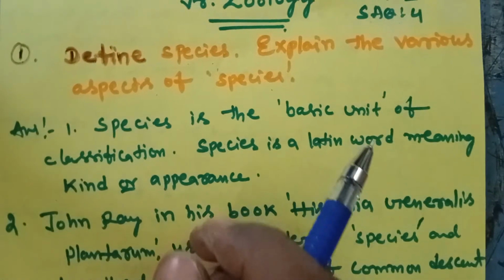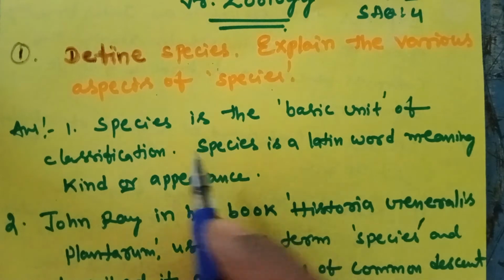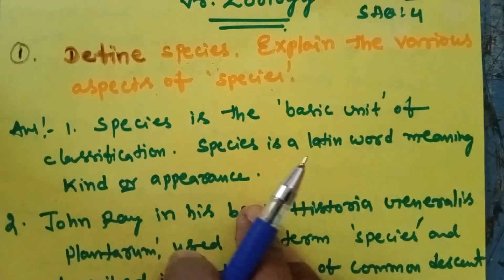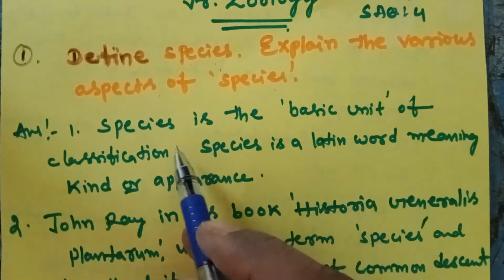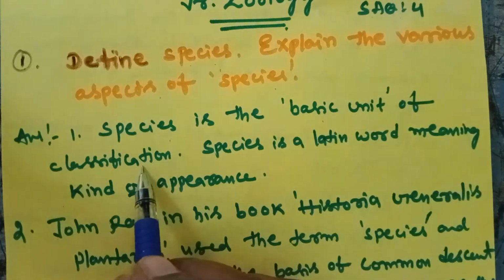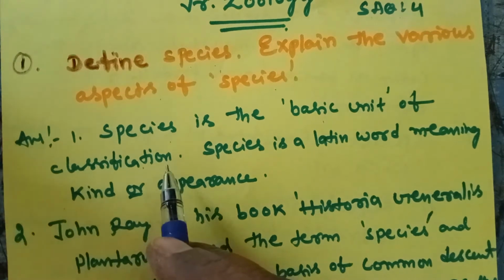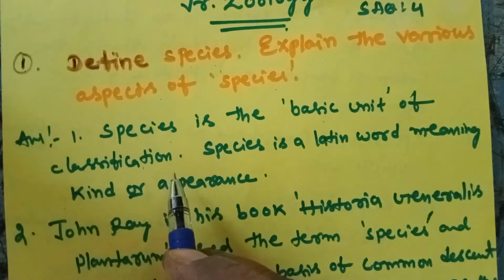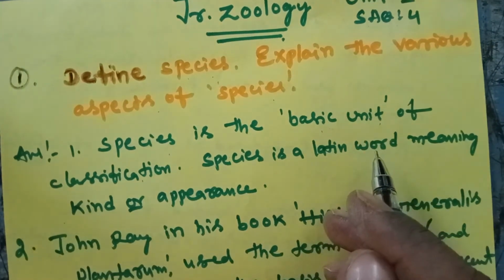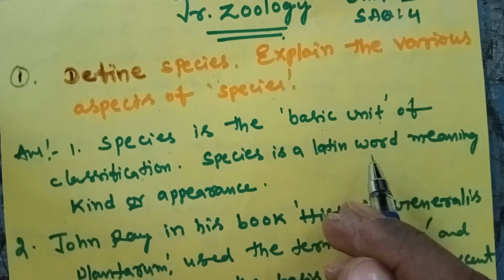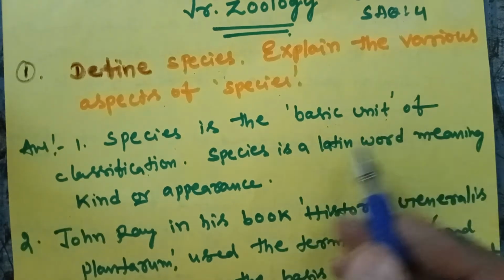Now I am explaining the topic, the first paragraph. Different scientists have defined the word species differently. Generally, species is the basic unit of classification. For example, to classify any animal, lastly the animal is classified as a species, the basic unit of classification, after phylum, subphylum, class, subclass, superclass, order, superorder, suborder. That is the minimum, the basic unit of classification.